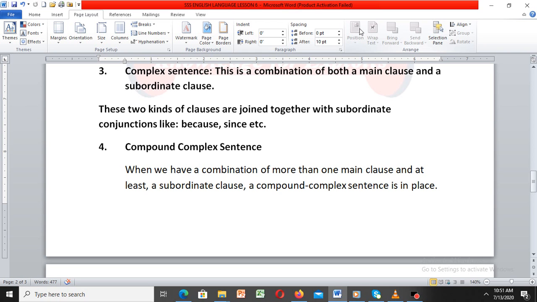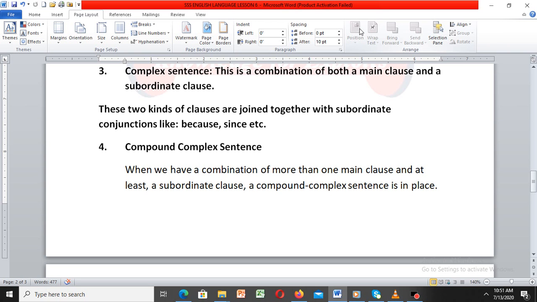Alright. So when we say complex sentence, we are talking about the combination of both a main clause and a subordinate clause.